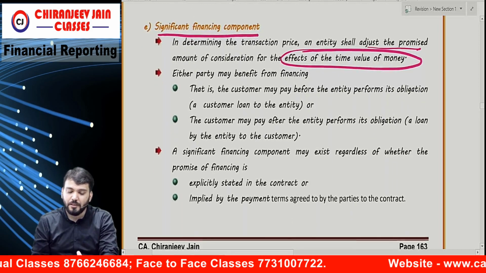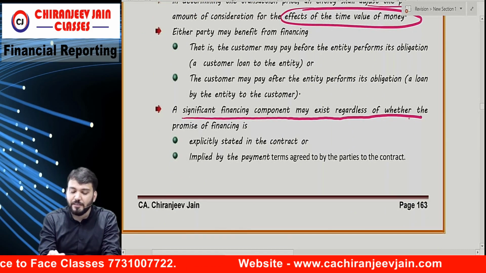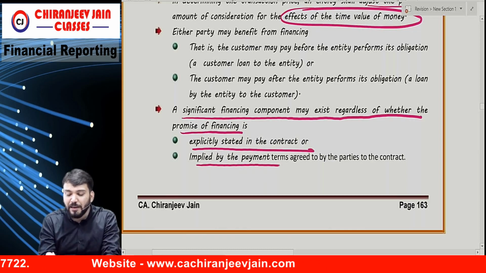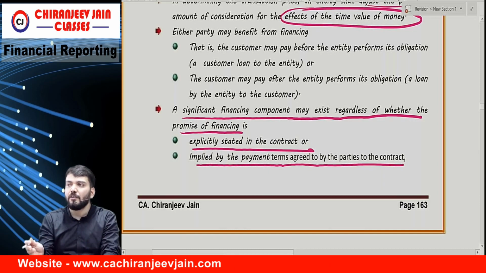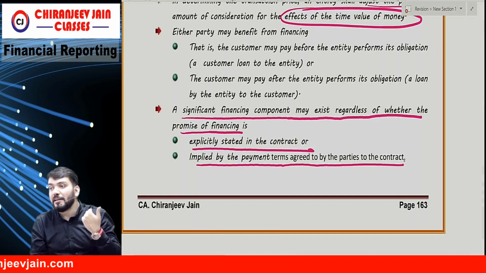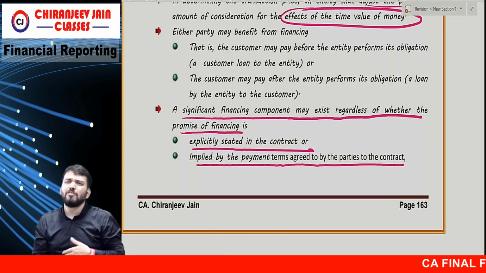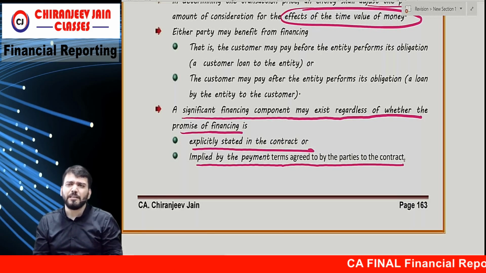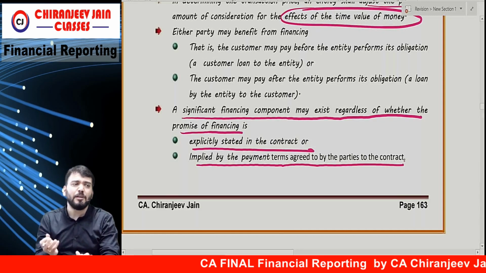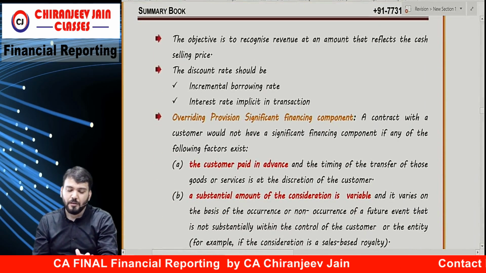A significant financing component may exist regardless of whether the promise of financing is explicitly stated or implied by the payment terms agreed by the parties to the contract. The interest might be explicitly stated in the contract, or it might be implied by the payment terms. Whenever credit is given for more than the normal credit period, it will always have a significant financing component. From the question you will be able to understand whether there is a financing component or not.